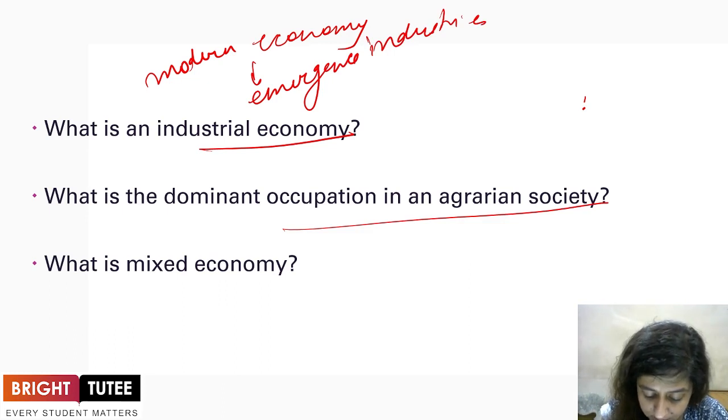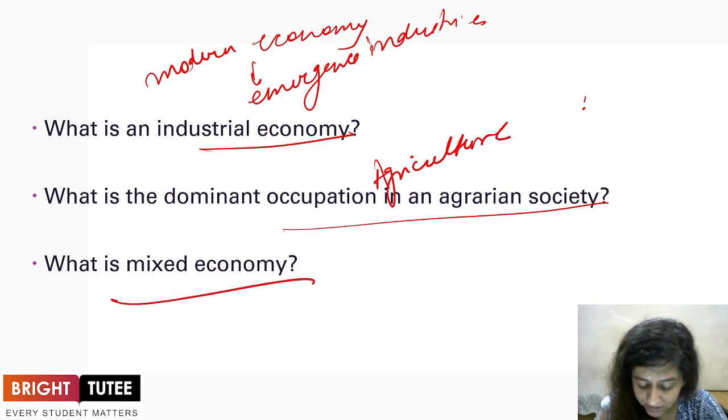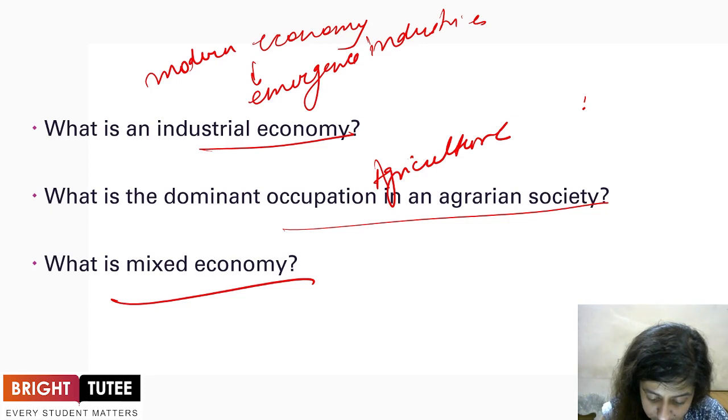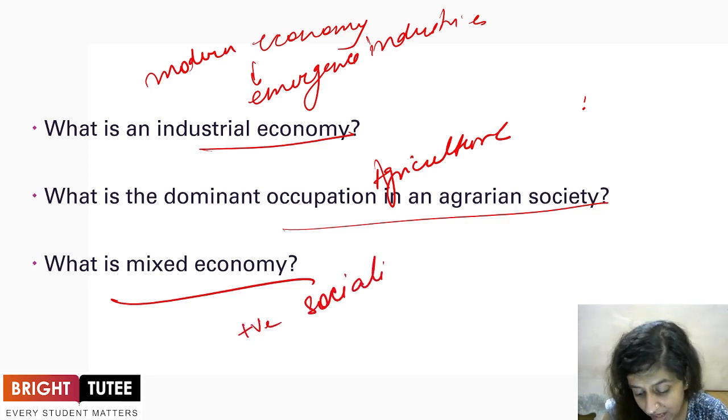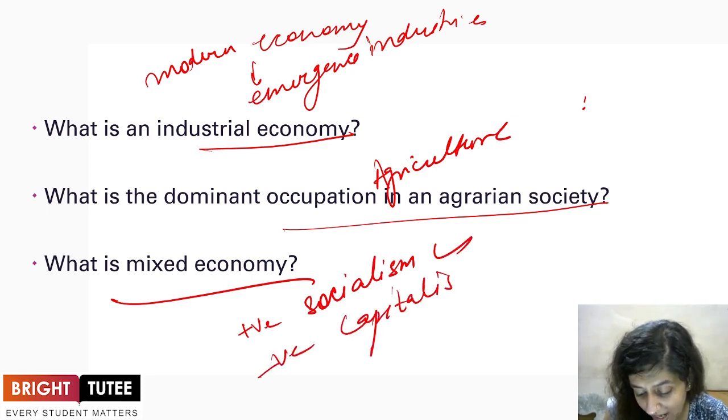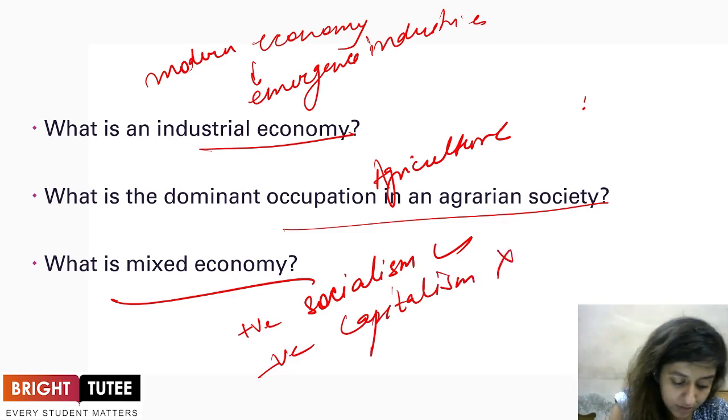It is dependence on agriculture, which is the occupation of the people there. What is mixed economy? It takes the best of two economies: you take all the positives from socialism and try to eradicate the negatives of capitalism. This is known as the mixed economy.